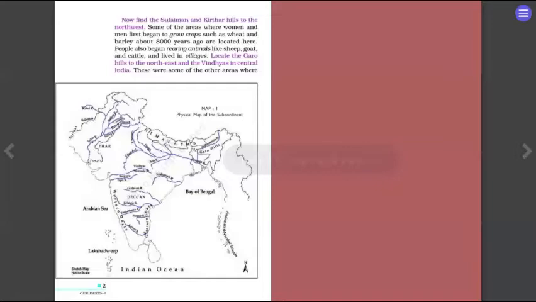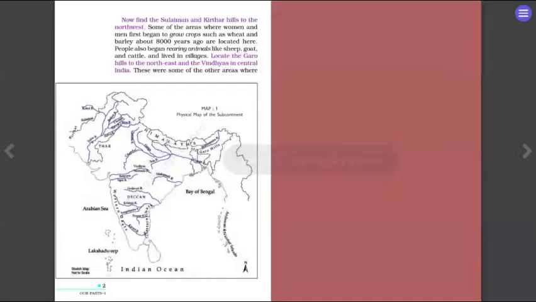So another important location to be mentioned here is the Garo Hills. You can see that it is part of the place where the state of Assam is today, and Vindhyas is a part of the area which is in Madhya Pradesh. So as you are seeing now, we have been asked to mark three things: Narmada River, then Sulaiman and Kirtar Hills, then Garo Hills.